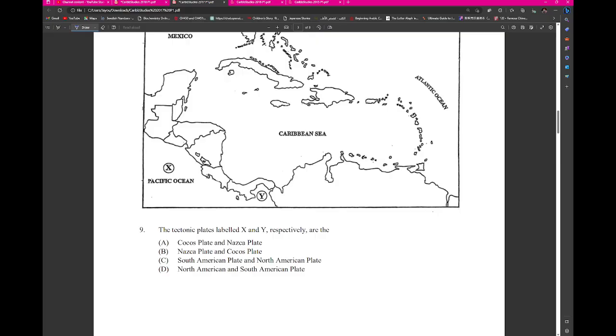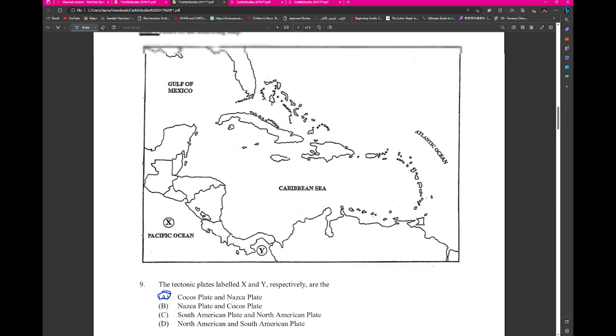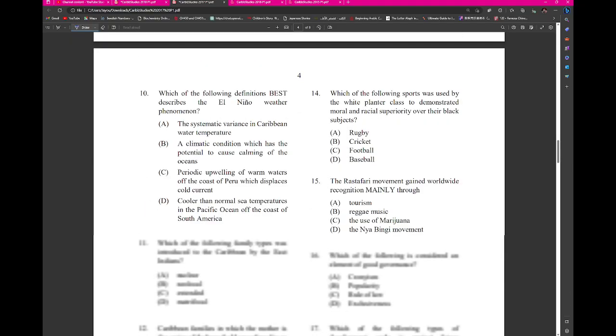So if we look at it like that, if we look at the Caribbean plate like that, the Nazca plate margin should be right there. And then the Cocos plate will be over there. So we have this, right? How do I know that that is that? Because within South America, on the South American coast down here, there's a Nazca desert. Therefore, it just makes sense that the Nazca is in South America and Cocos out there. So we have that there.